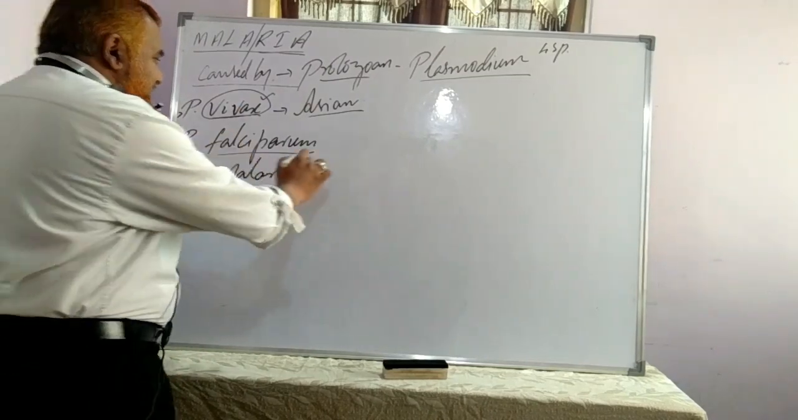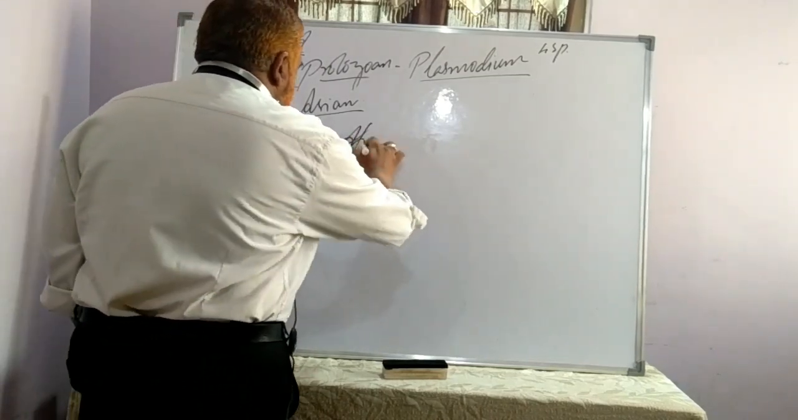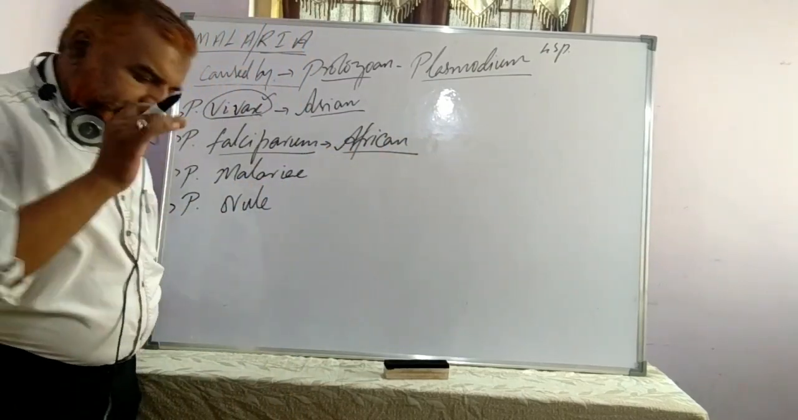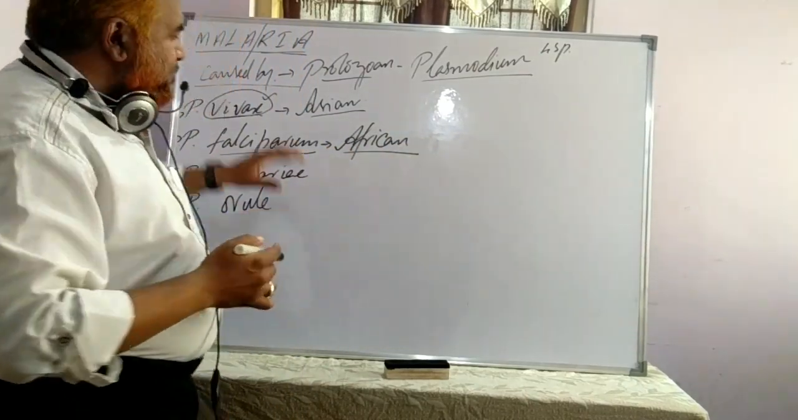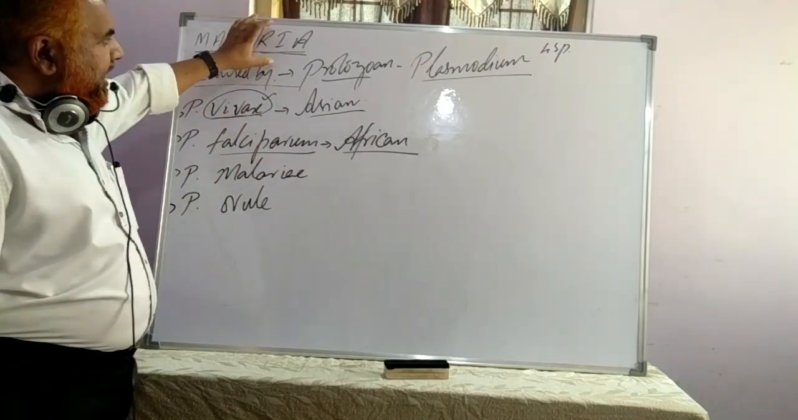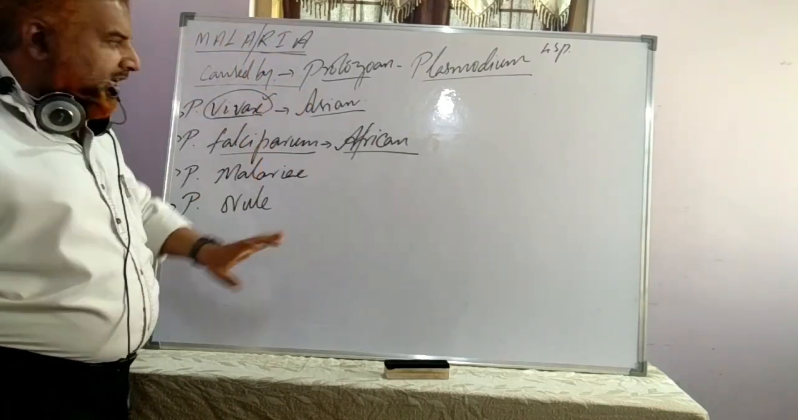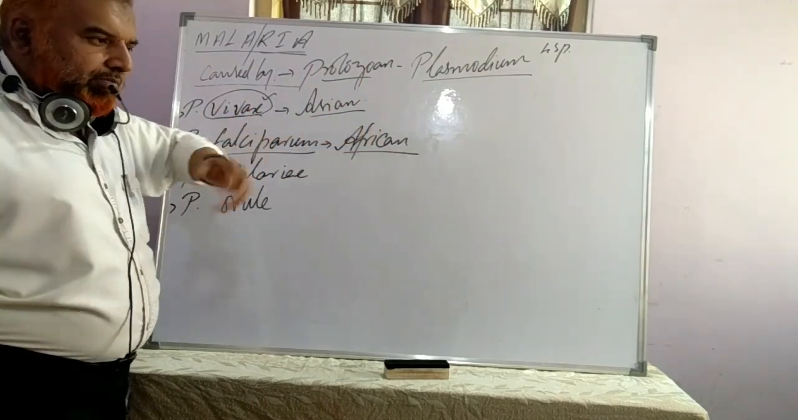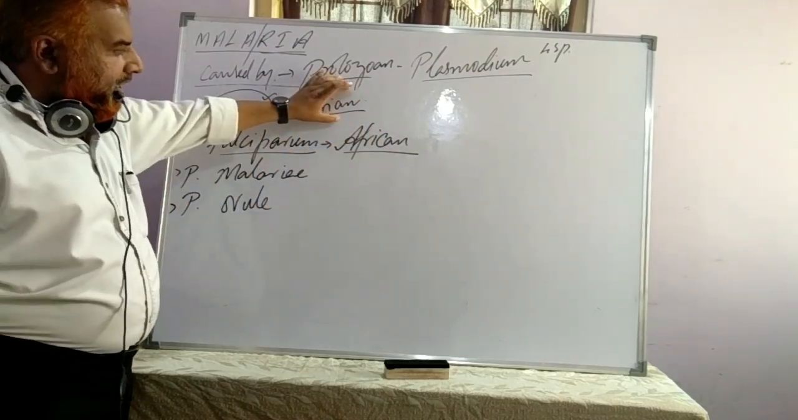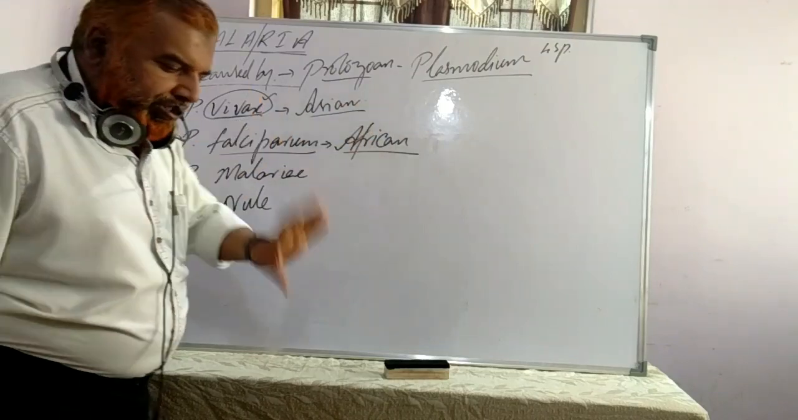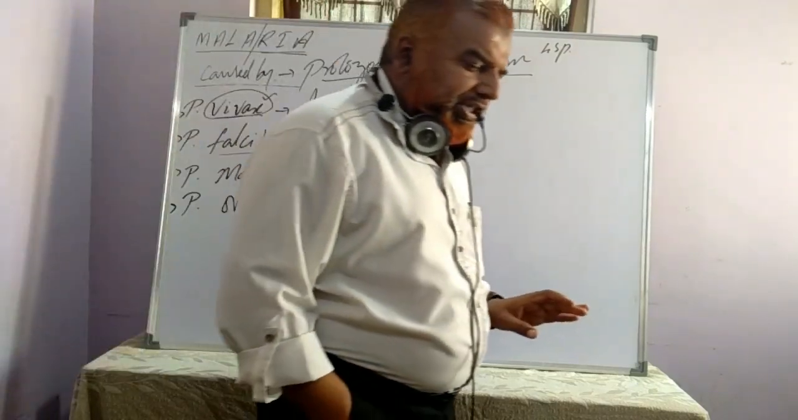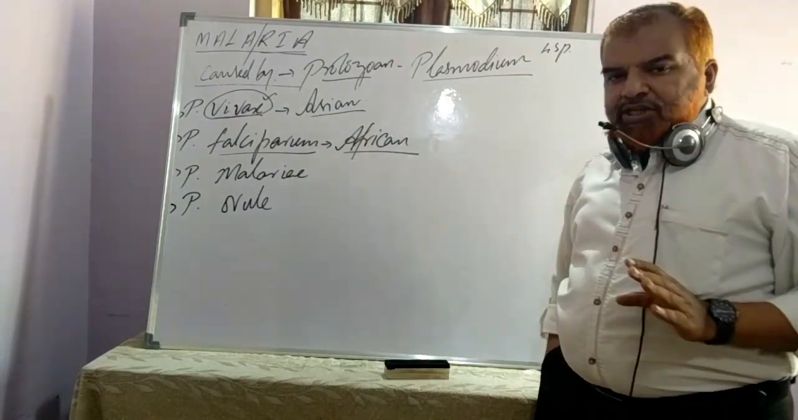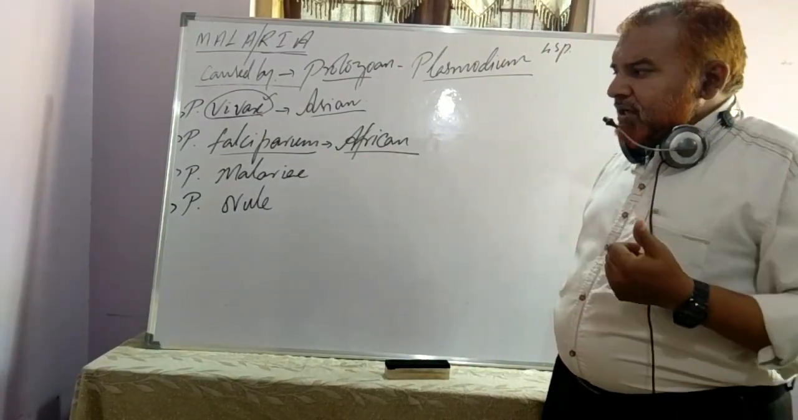Then falciparum is mostly found in African countries. Right? Now why did I write these two species first? Because malaria is largely present in Asian countries and African countries. Which are the two major groups of countries? Asian countries and African countries. So this disease is mostly present in these major continents and major countries.